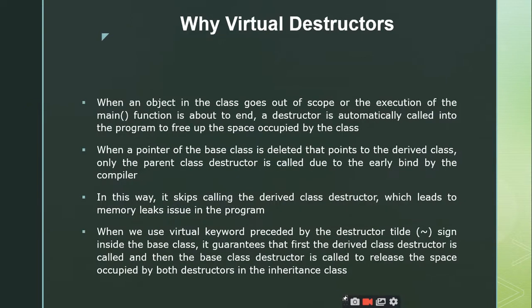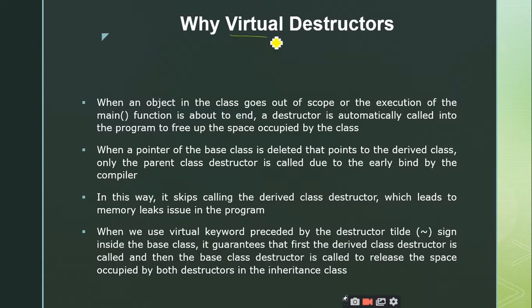Yes, sir. So why do we require these virtual destructors? As I told you, the virtual destructors are used to deallocate the space starting with the derived classes. So you deallocate the space from the derived class objects and then you move to the deallocation of space from the base class. For that purpose we make use of virtual destructors.